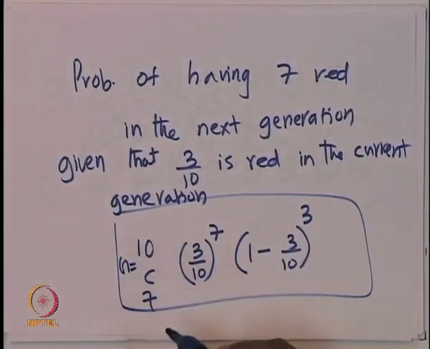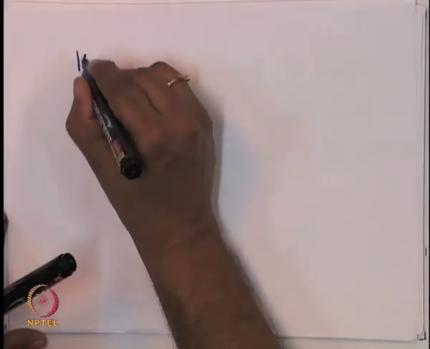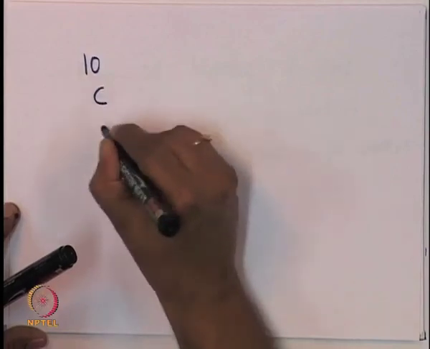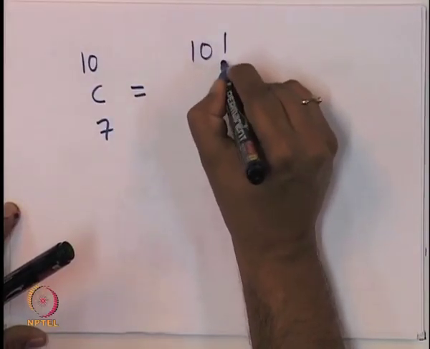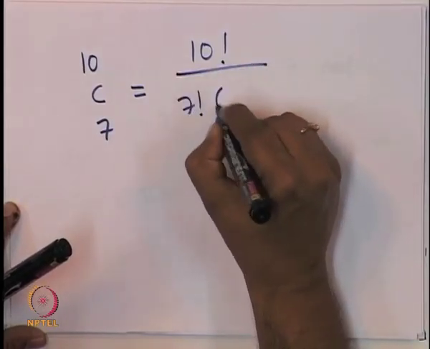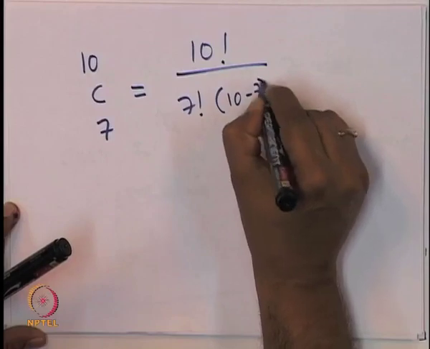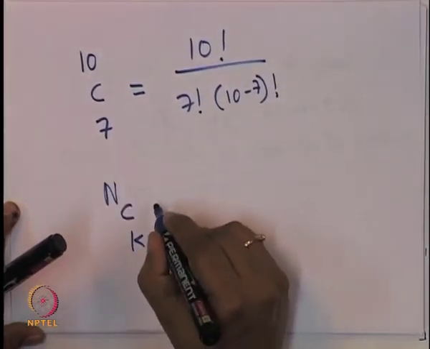So, now what is 10 C 7? Basically, it turns out that 10 C 7 is 10 factorial divided by 7 factorial times 10 minus 7 factorial. So, in general, this is n C k, a combination, combinatorics.